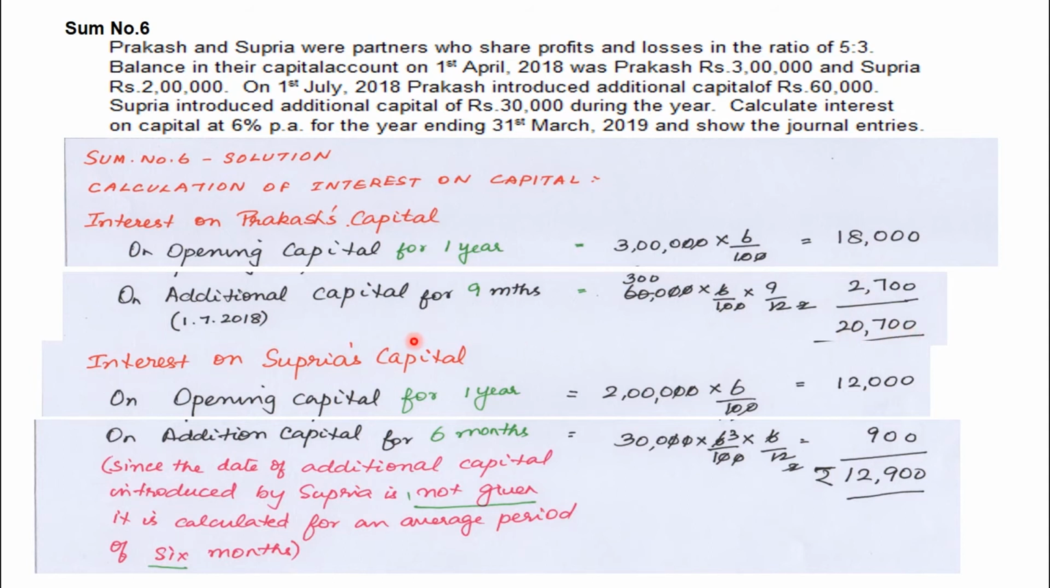Understood? Now let us see the interest on Supriya's capital. Here also, opening capital for 1 year is 2 lakhs into 6 by 100, which is 12,000. And additional capital introduced is 30,000, but the date was not given. The date of introduction by Supriya is not given. So we have to take it as an average period of 6 months. So 30,000 into 6 by 100 into 6 by 12. If the date is not given, we should consider 6 months, so 6 by 12. So 900. For Supriya's interest, 12,000 plus 900, 12,900. Is it clear?